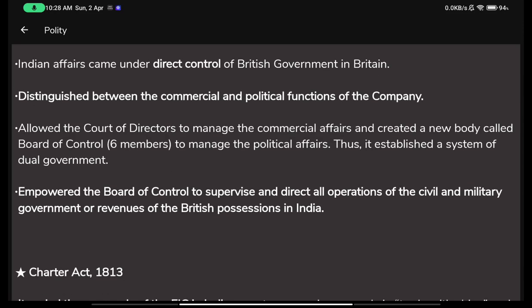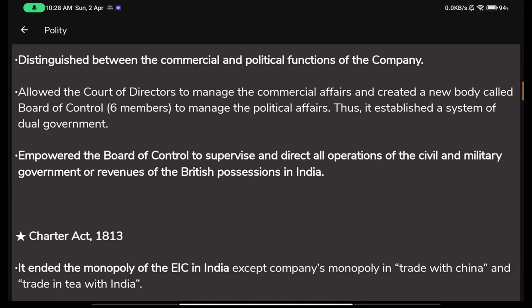Indian affairs now distinguished between the commercial and political functions of the company. Just like I said previously, the company was now asked to handle its commercial affairs and not the political ones. The political affairs in India, or in Bengal as of now, would be handled by the British government, and the commercial affairs would be handled by the company. So the company can no more be a ruler. It will only be a business or a trading company.